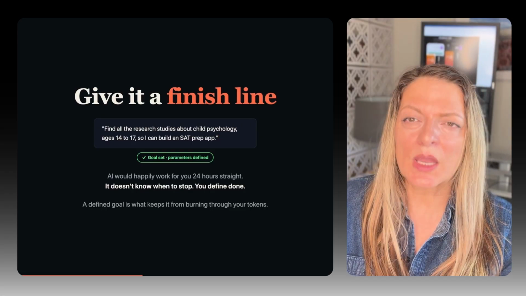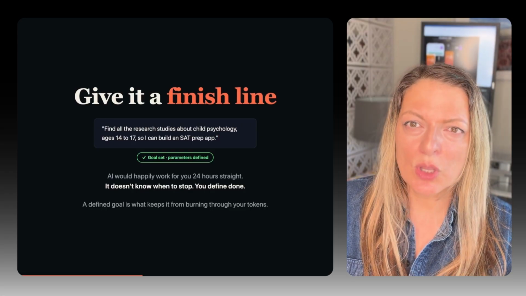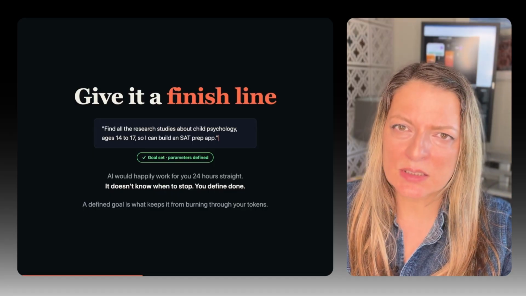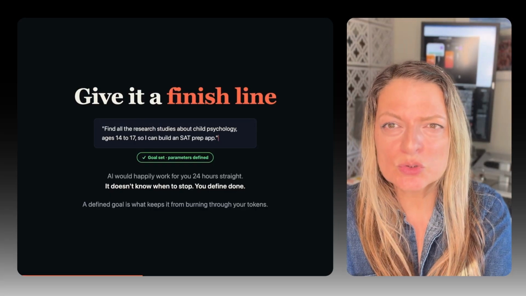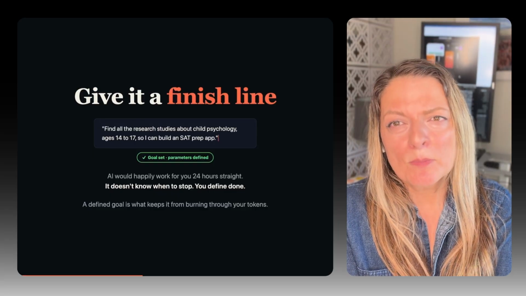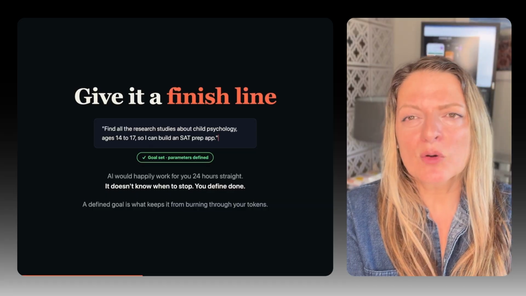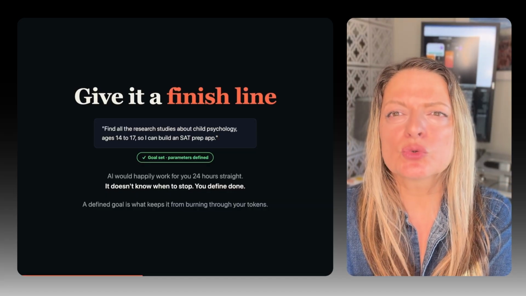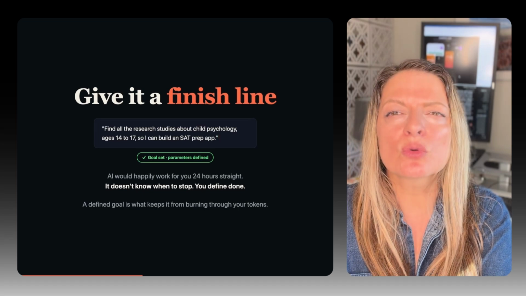For example, that's a good way to append to any prompt that you give AI: "Don't stop until X is accomplished." So this teaches you to be better at prompting, but with loop engineering, there are now better, more formalized ways where you can tell Claude to not stop until your goal is accomplished.